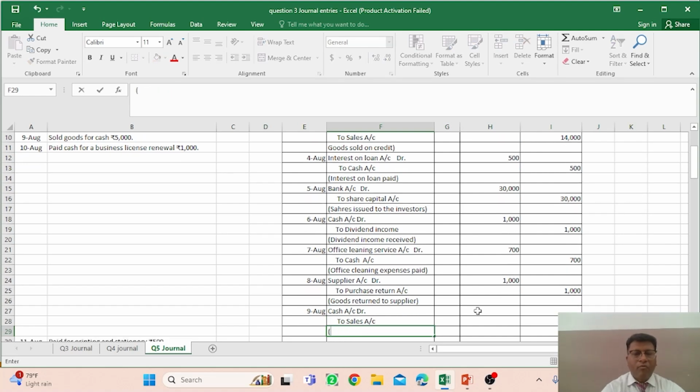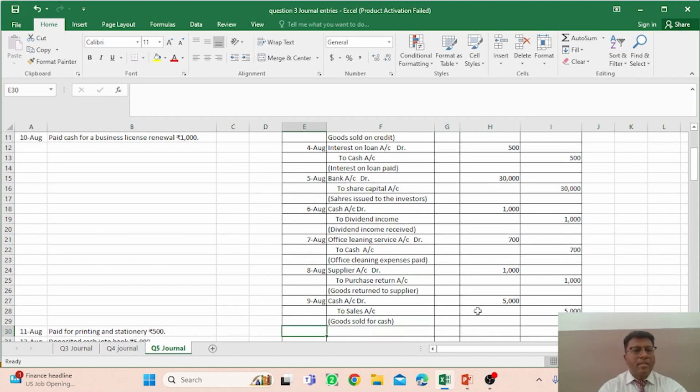And the narration would be that goods sold for cash, or if you are not mentioning the word cash, it would be assumed that this is the transaction for cash, because no party name, no individual, firm or company name is mentioned in the entry, right? So goods sold for cash rupees 5000, you have to mention here 5000, right?